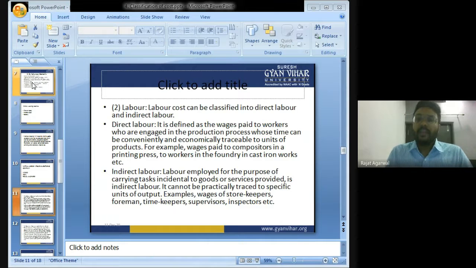Labor. Labor can also be direct as well as indirect. Direct labor are those labor which are engaged in the production process. Indirect labor is those labor which are not directly engaged in the production process. For example, storekeeper salary, gatekeeper salary, supervisor salary, etc. They are not directly engaged in the production process.